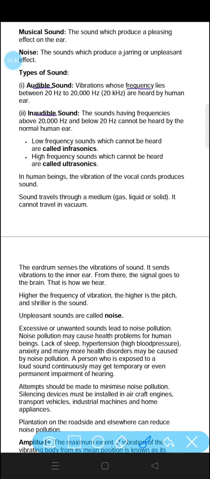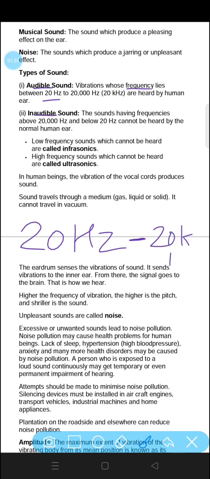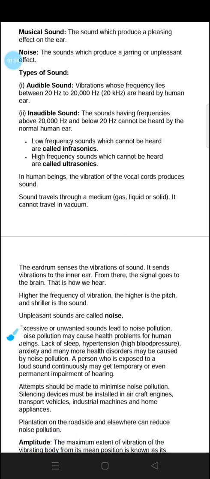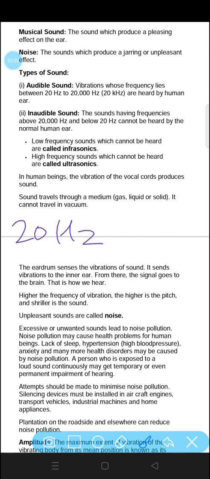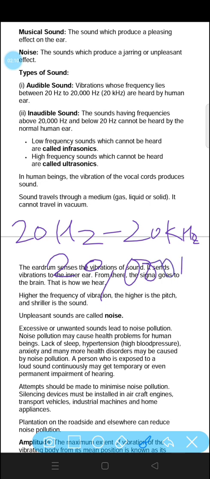Vibrations whose frequency lies between 20 Hz to 20,000 Hz, the frequency between 20 Hz to 20 kilohertz, that frequency is called audible frequency. 20 Hz to 20 kilohertz, or it can be represented as 20,000 Hz.